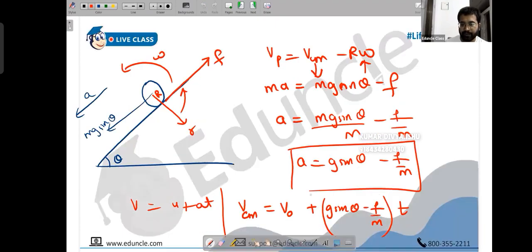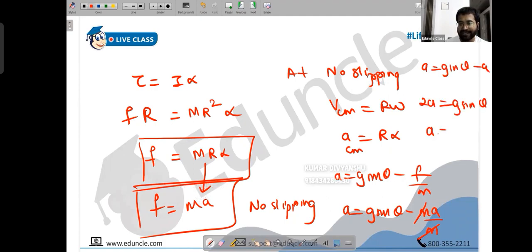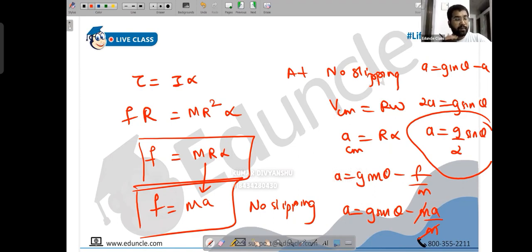Put this here. Okay. So A is g sin theta minus F by m. So A is g sin theta minus MA by m. M gets cancelled. So A is g sin theta minus A. So 2A is g sin theta. We have acceleration as g by 2 sin theta. Now this is the kind of question which could be asked: find the value of acceleration so that the no slipping case is reached.